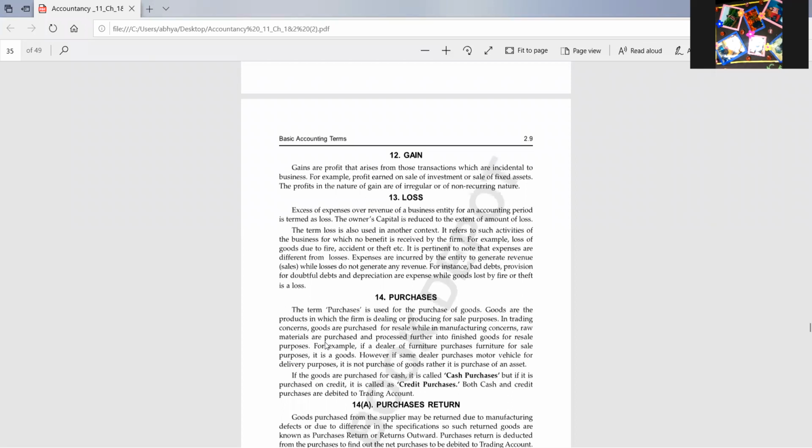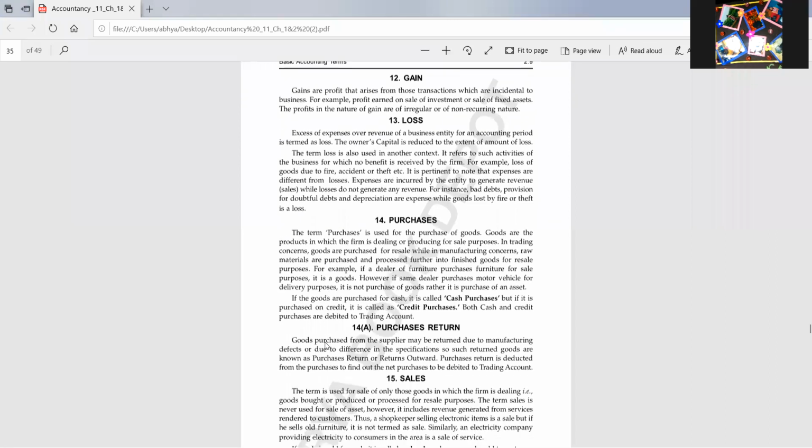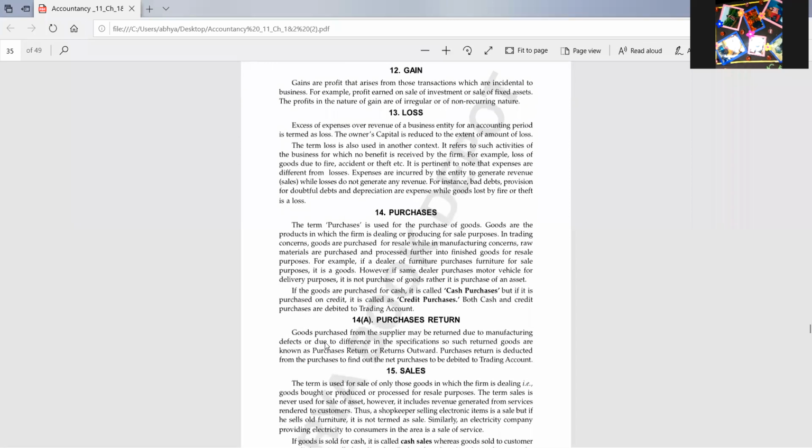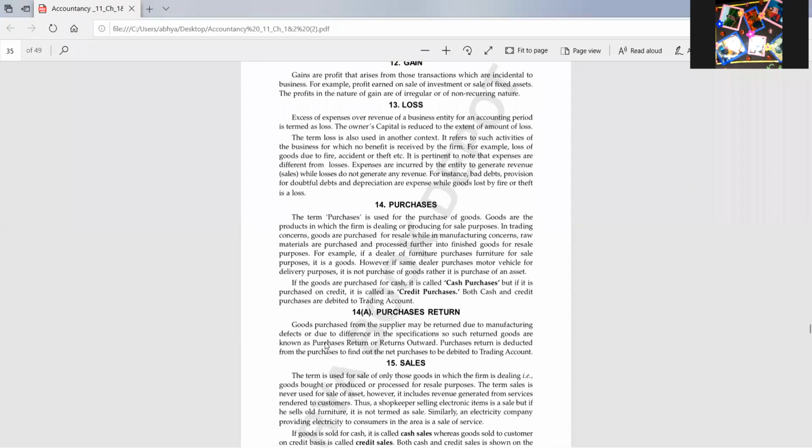Income is related to buying and selling of goods, and gain is related to selling of assets only. Loss is the opposite of income: excess of expenses over revenue. When we use the formula revenue minus expense and get a negative answer, it is known as a loss.